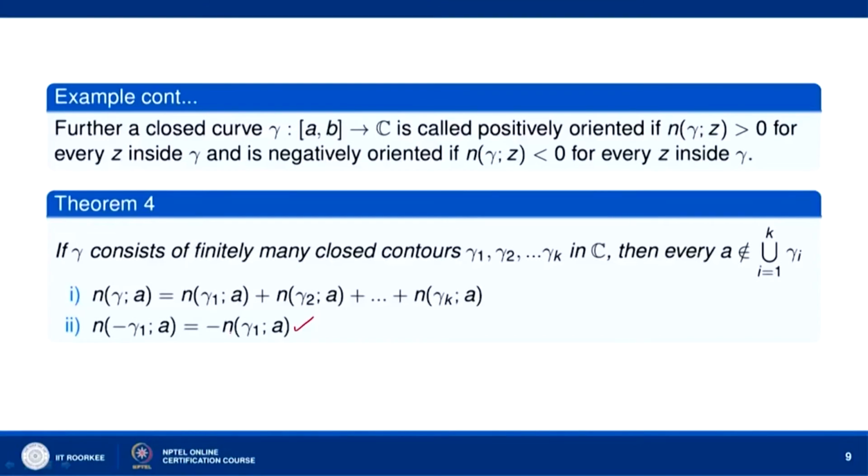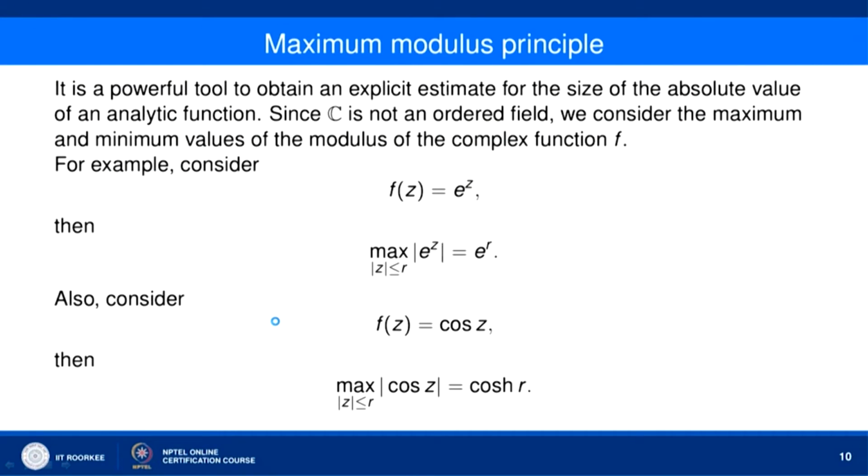So, the winding number about the point A of the curve minus gamma 1 is the same as minus the winding number of gamma 1 about the point A. Okay. So, is this clear? Now, let us discuss the maximum modulus principle.